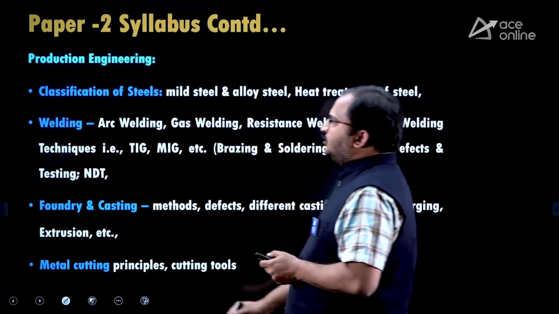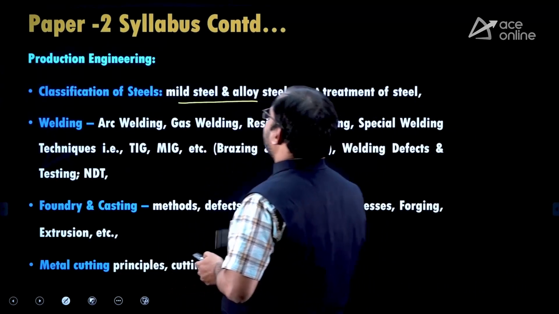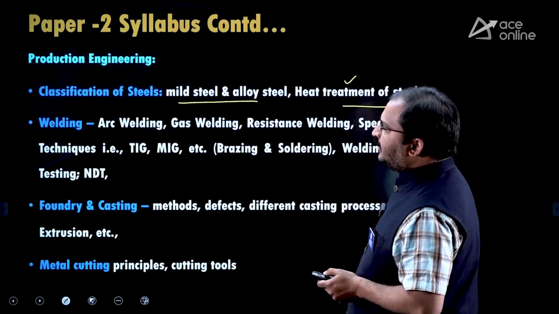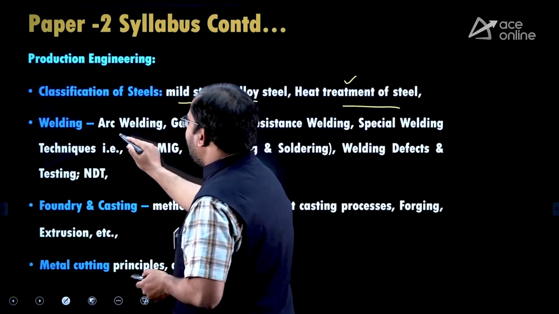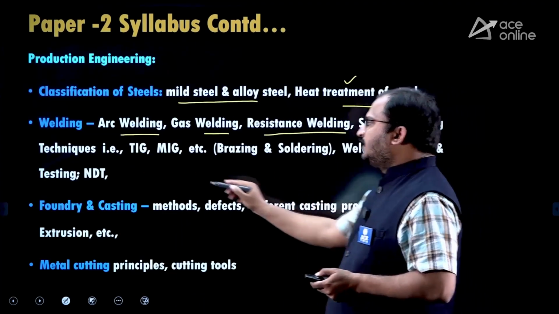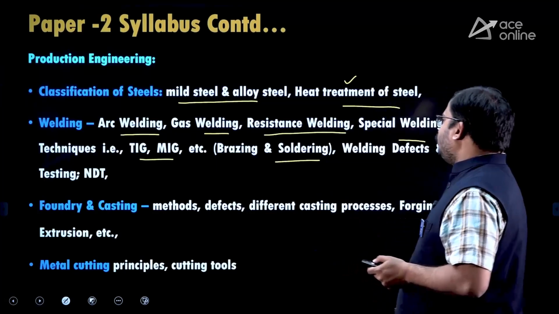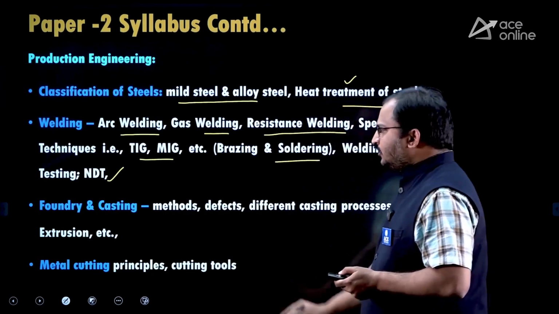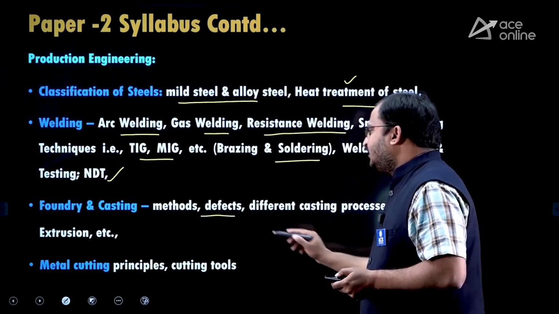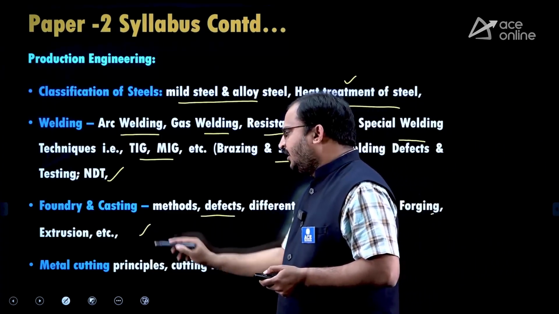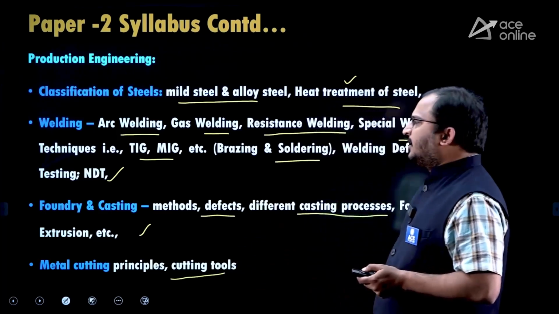Then coming to production engineering, classification of steels, mild steel and alloy steel, heat treatment of steel. So this is material science related topic. Then welding, arc welding, gas welding, resistance welding, special welding techniques like TIG, MIG, then brazing and soldering, welding defects and testing, non-destructive testing is also there. Foundry and casting, methods, defects, different casting process, forging, extrusion, etc. and metal cutting principles and cutting tools.